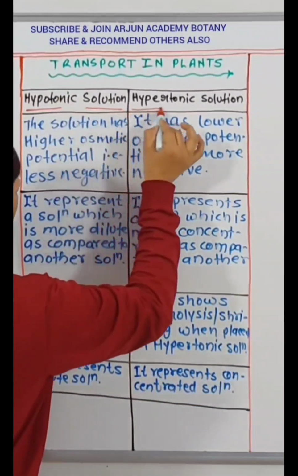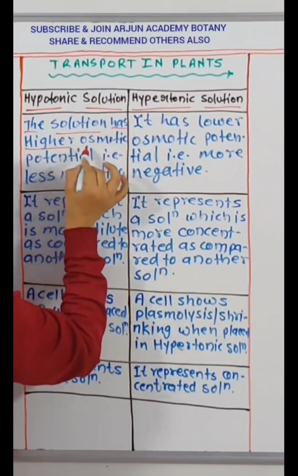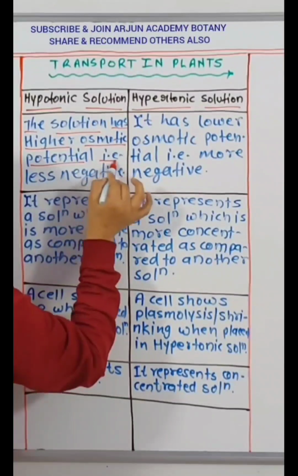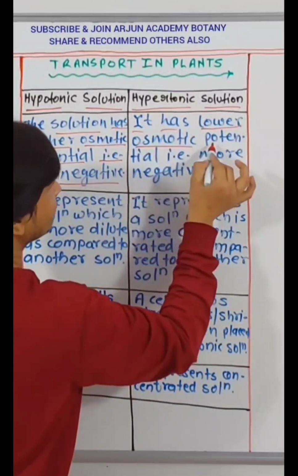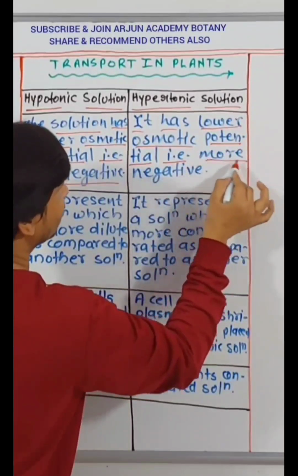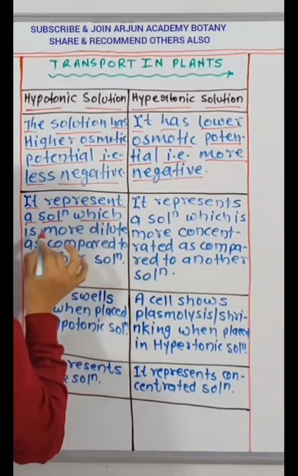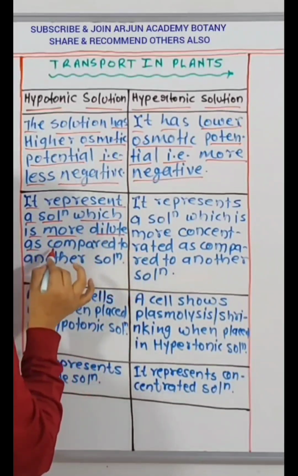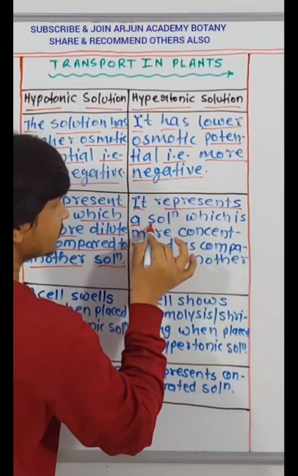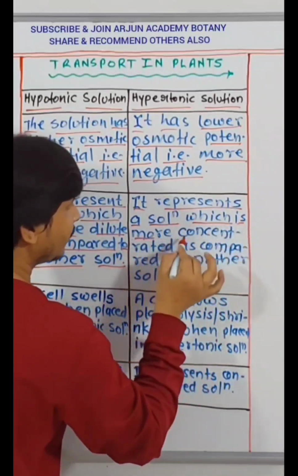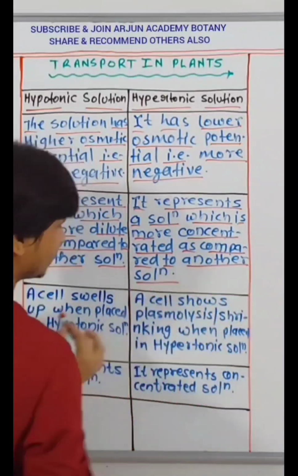Hypotonic solution, hypertonic solution. The solution has higher osmotic potential, that is less negative. It has lower osmotic potential, that is more negative. It represents a solution which is more dilute as compared to another solution. It represents a solution which is more concentrated as compared to another solution.